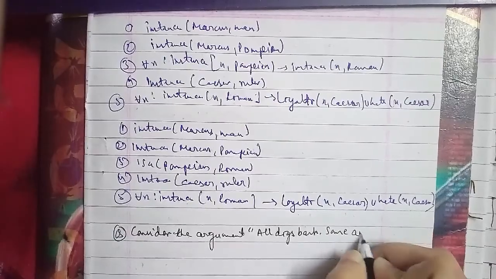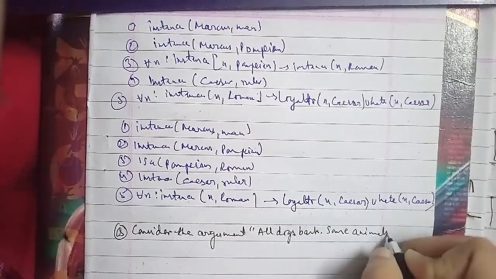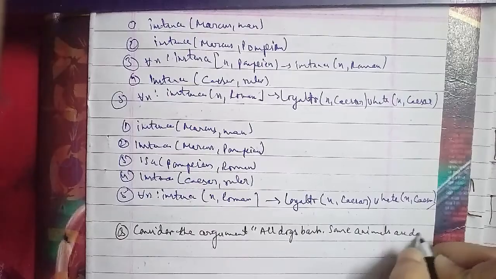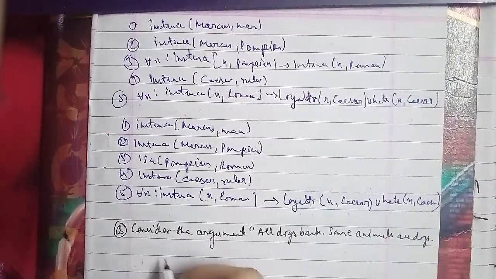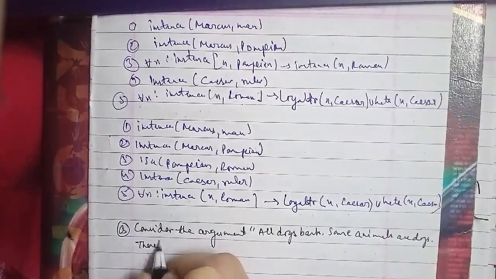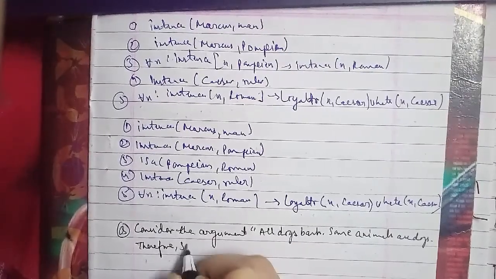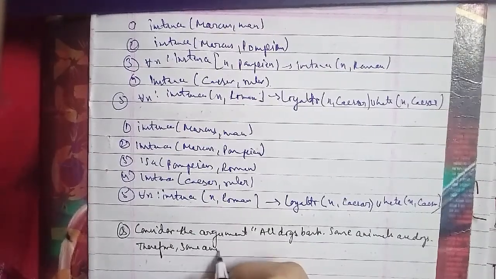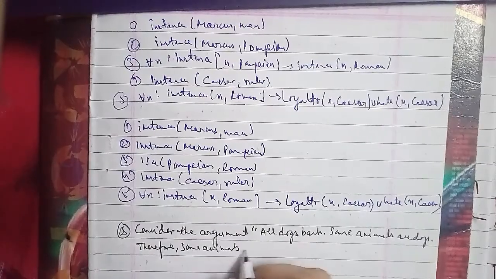From these two we can conclude that there exists X such that animals(X) and bark(X). So hence the conclusion is a valid consequence of the premises.